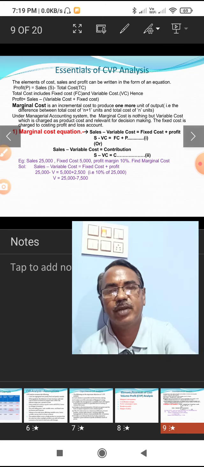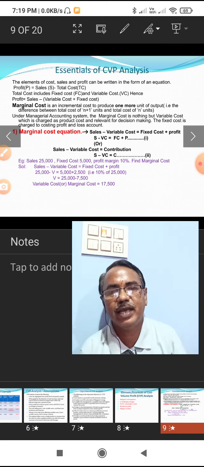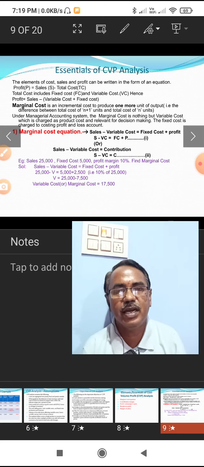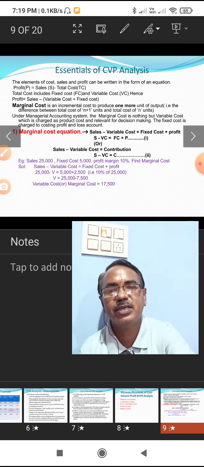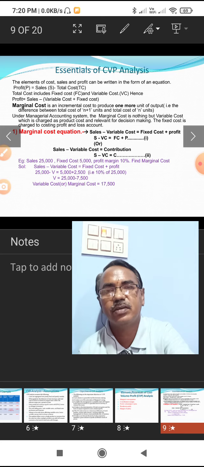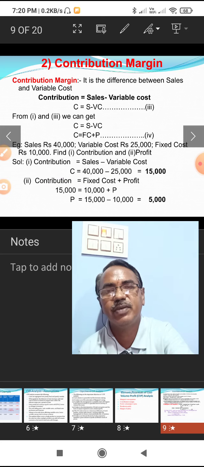Okay, 25,000 is sales, variable cost we don't know, the fixed cost is 5,000 and profit is 10% of 25,000, which means 2,500. So, variable cost is equal to 25,000 minus 7,500, it comes to 17,500, which is the variable cost. Like that, the marginal cost equation can be used to analyze the CVP relations.